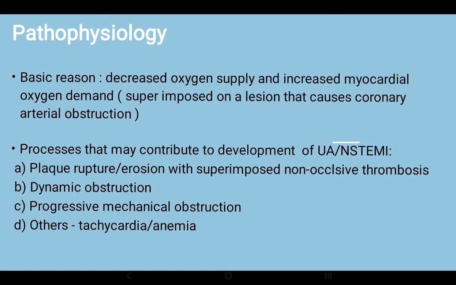The pathophysiology of unstable angina: the basic reason is decreased oxygen supply and increased myocardial oxygen demand. This is by far, if I can say, the central dogma in myocardial diseases, but still let's continue. What is specific in unstable angina is that the decreased oxygen supply and increased myocardial demand is more often superimposed on a lesion that causes coronary artery obstruction. We'll talk about it. Now, the processes that may contribute to the development of unstable angina or NSTEMI.